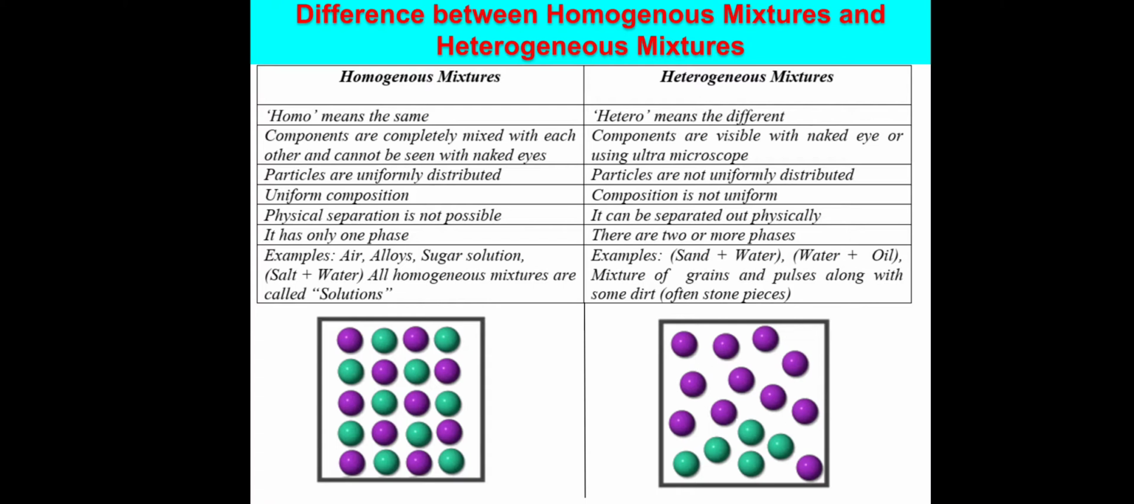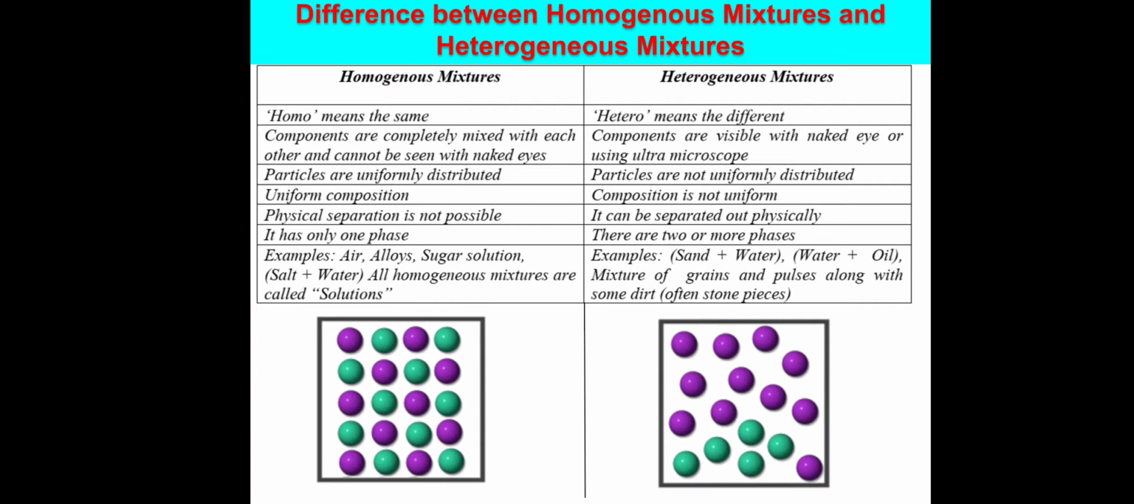So we can clearly say that in homogeneous mixtures, components are completely mixed with each other and cannot be seen with naked eyes. But in heterogeneous mixtures, components are clearly visible with naked eyes, or can be seen by using an ultramicroscope.